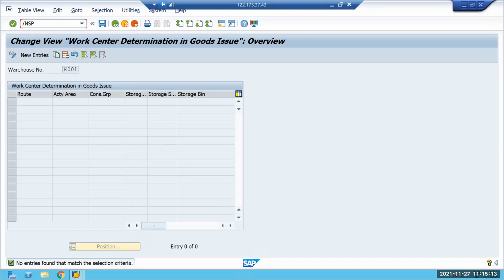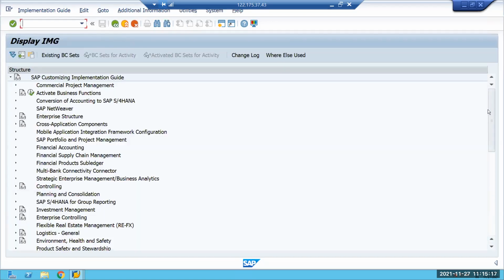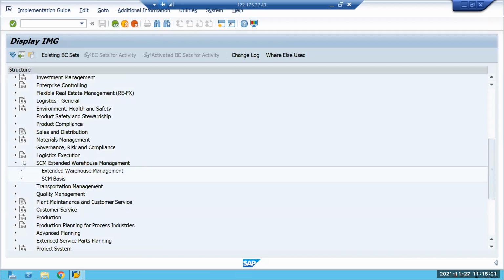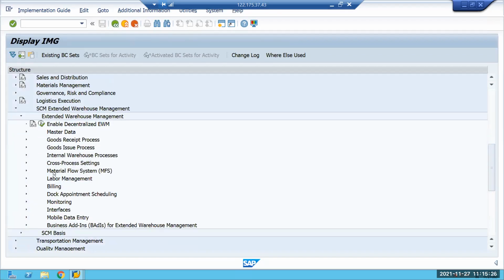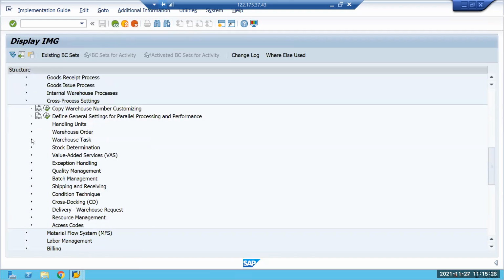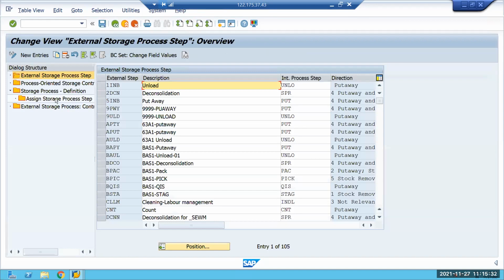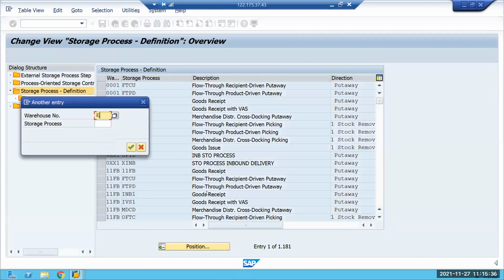Just one question. In this configuration, in which business scenario can we use this configuration? Sorry, can you say that again? Yeah, in which business scenario can we use that configuration, pack stdt? That is used based on your activity area and then consolidation group configuration.